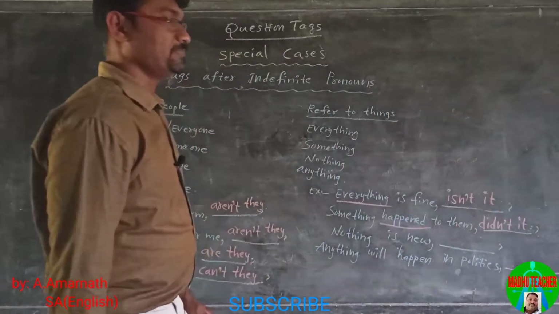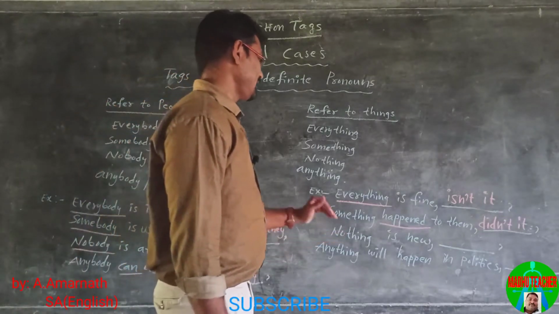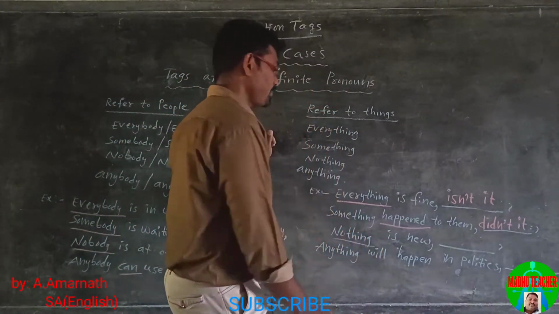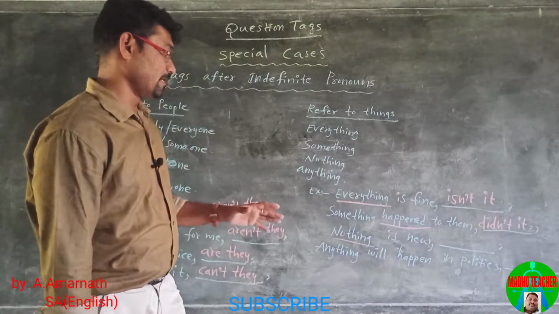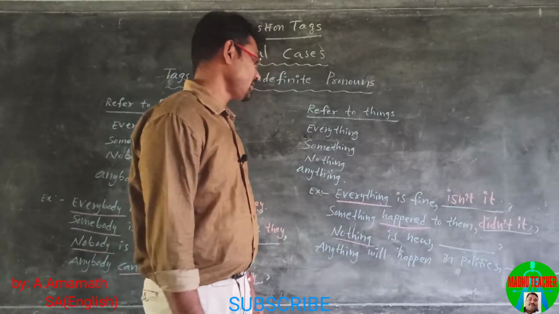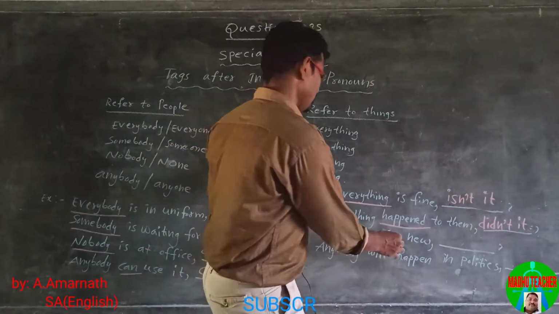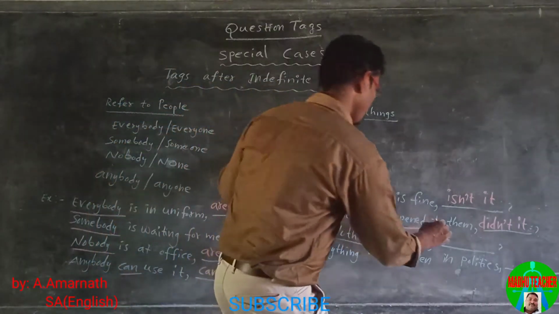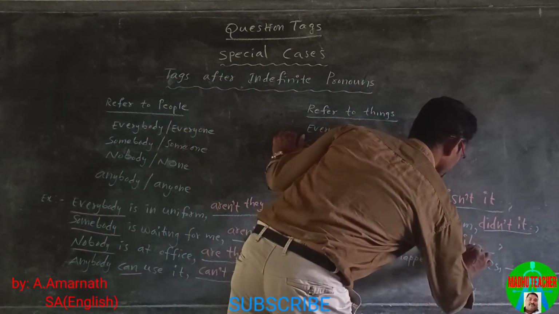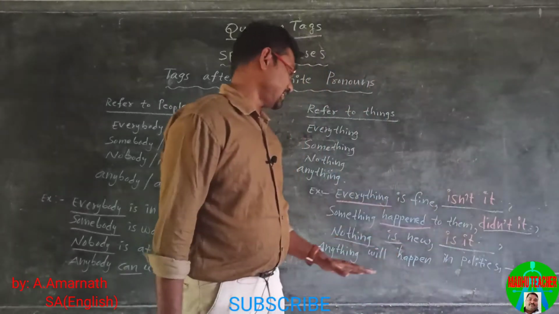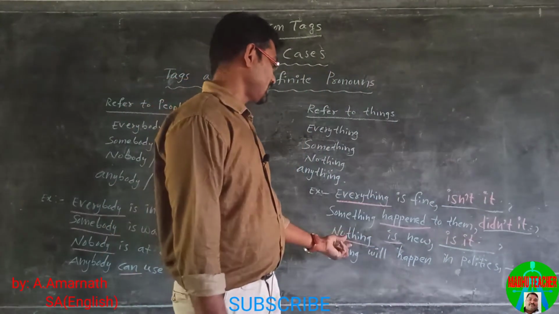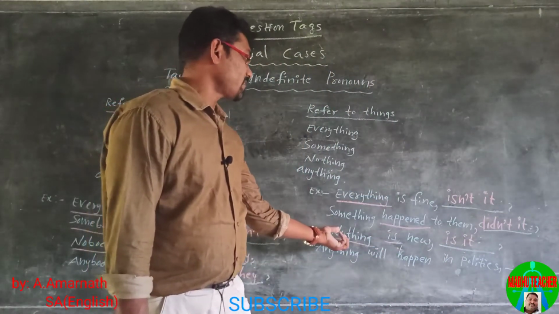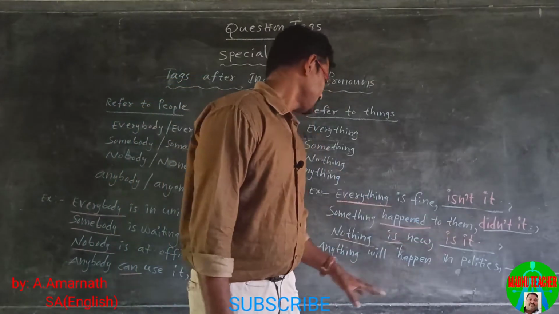Something happened to them, didn't it? Nothing is new. Nothing is a negative word. It is a negative statement, so we use nothing is new. Here the helping verb or main verb is, so the tag becomes is it. Nothing, here nothing refers to thing, so we use it.